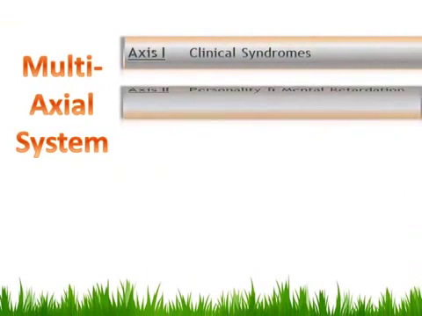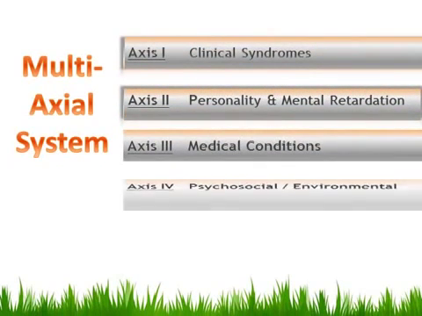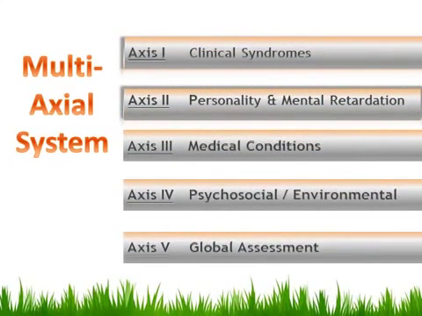One of the most outstanding characteristics of the DSM is the multi-axial system. In the DSM-4, there are 5 axes. Just consider these axes like a chapter or a subcategory describing different ways of looking at these disorders.